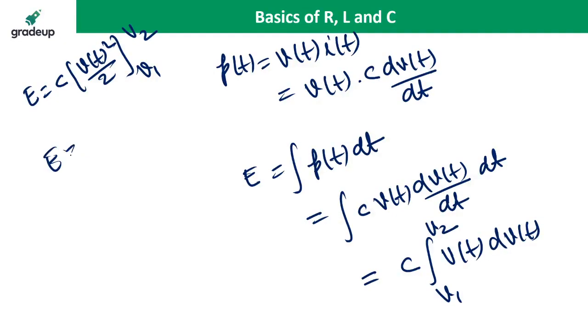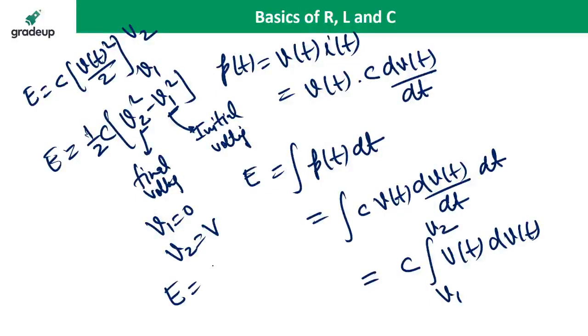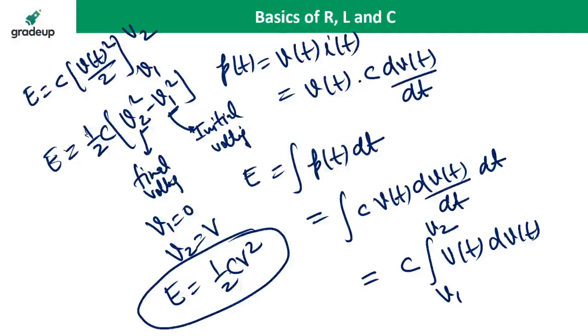So the energy stored is half C into V2 square minus V1 square, where V1 is the initial voltage and V2 is the final voltage. If V1 is equal to 0 and V2 is equal to V, the energy stored in the capacitor is half CV square. Very good.